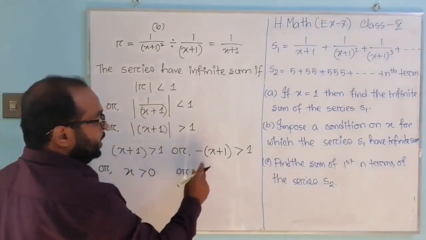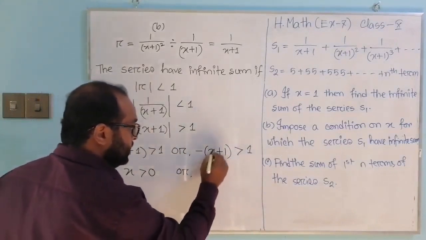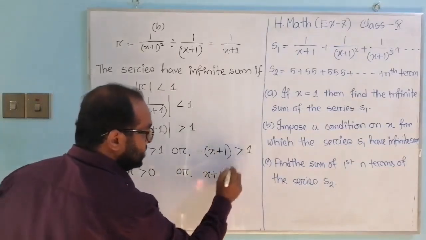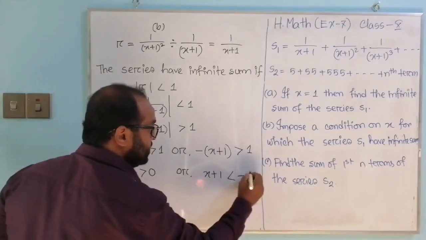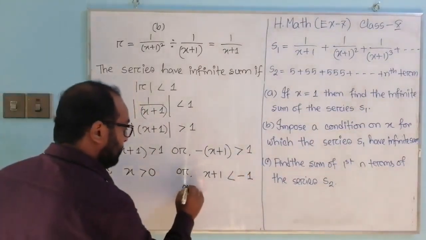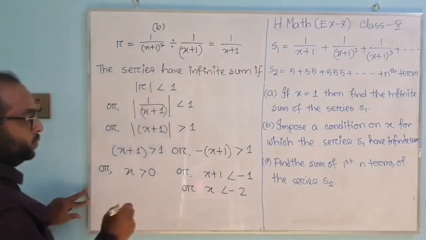Or here if we multiply both sides by minus 1, the sign will change, greater than changed by less than, and this is x plus 1 less than minus 1, or x smaller than minus 2.